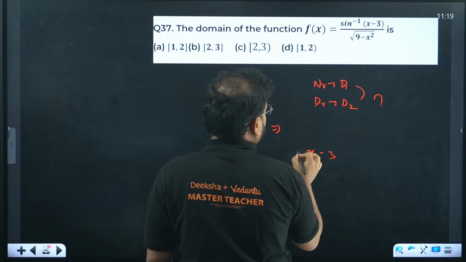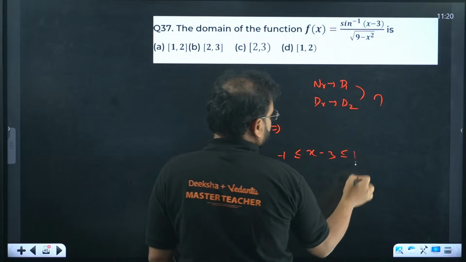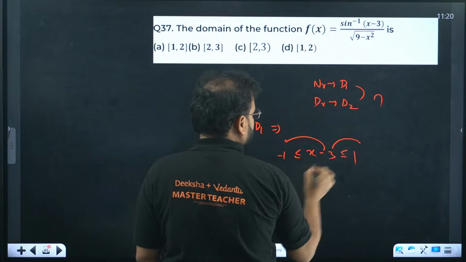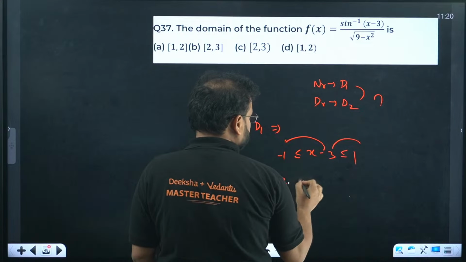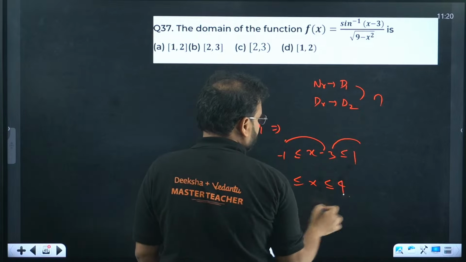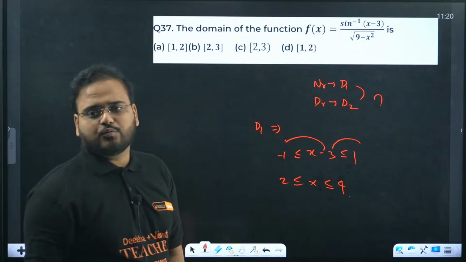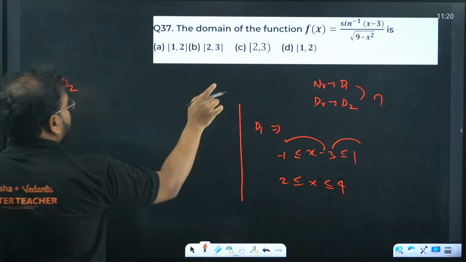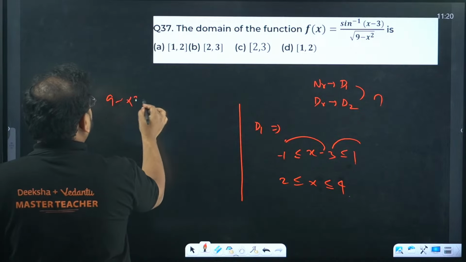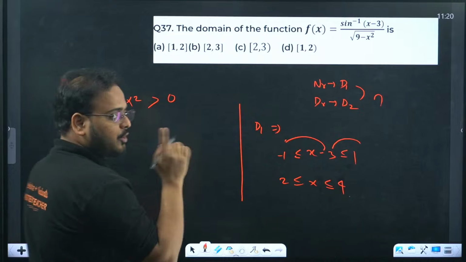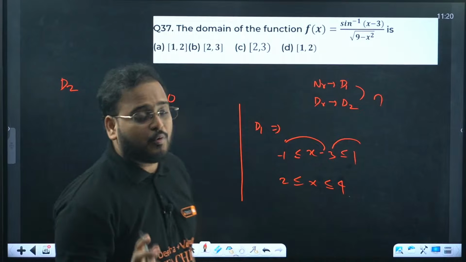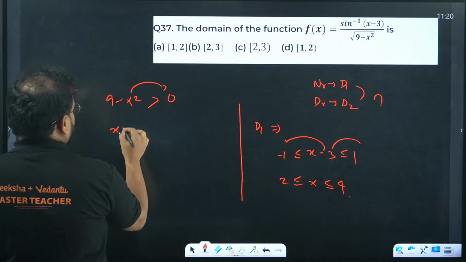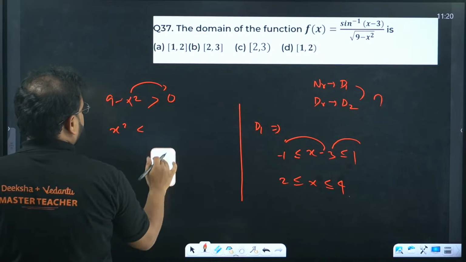X minus 3 goes from where to where? Minus 1 to 1, right? That's how sine inverse works. Minus 1 plus 3 is 2, and 1 plus 3 is 4. X goes from 2 to 4. That's my D1. What about D2, sir? We have 9 minus x square more than 0. It cannot be negative. It cannot be 0 also. So more than 0, not more than or equal to, just more than 0. On this side, x square is less than 9.